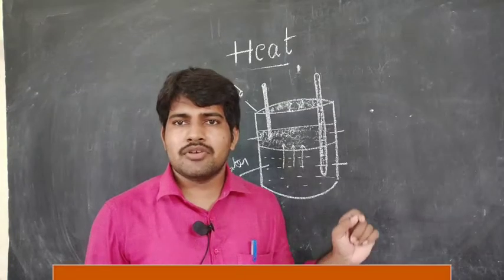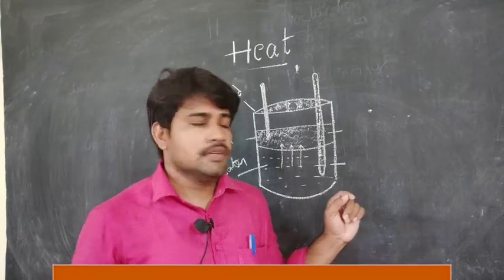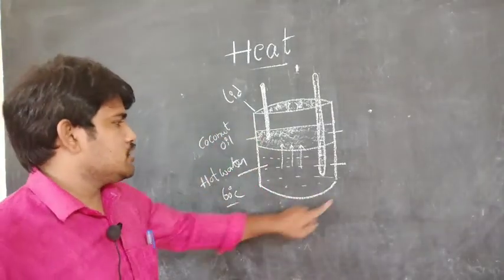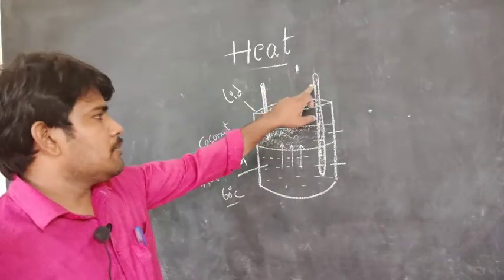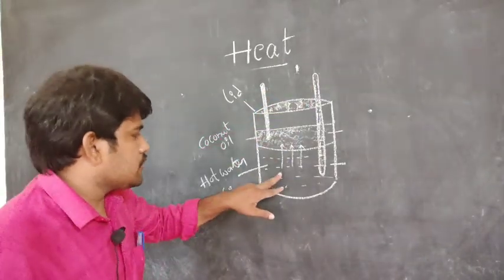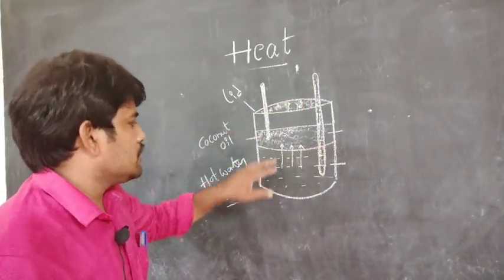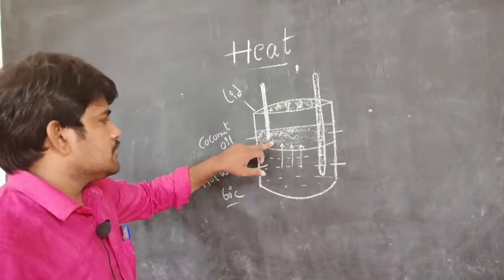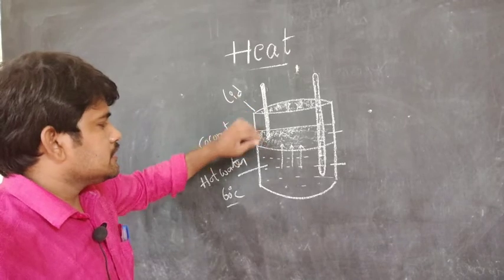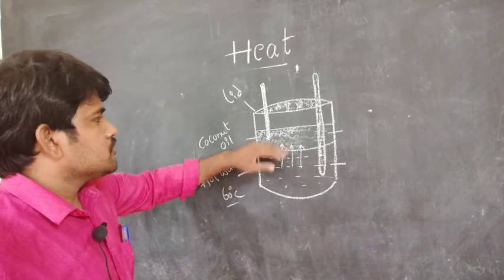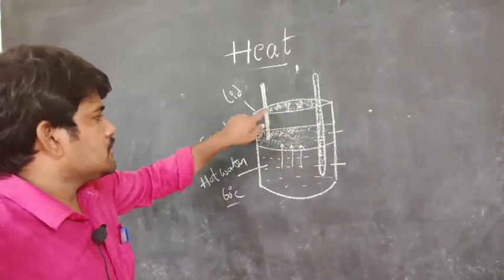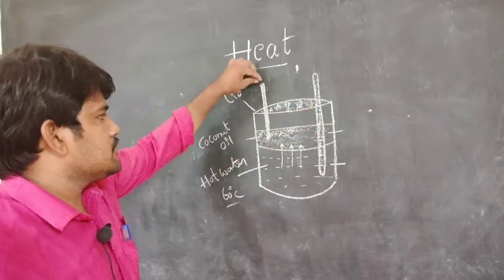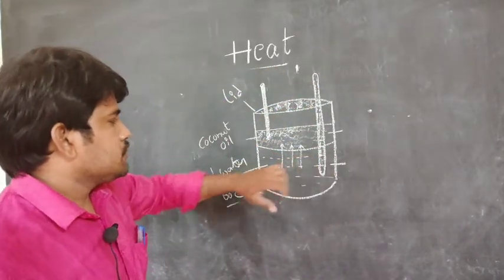Let us discuss some more activity on heat. This is a transparent glass jar. These two are thermometers. The hot water fills half of the jar, at 60 degrees C. This is the coconut oil, poured gently on the surface of the hot water. This is the lid paper. These are two holes for inserting the thermometers.